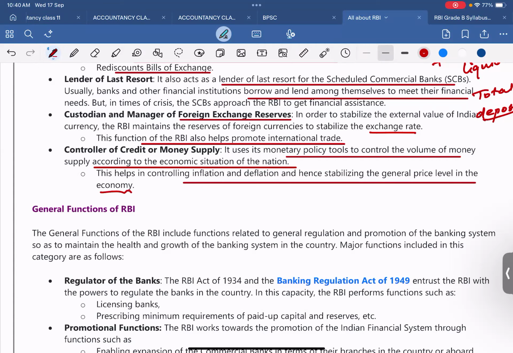What do you mean by inflation? Can anyone tell me? The rise in the cost of goods in the market, sir. Yes. Actually, the rise in the price of goods is considered inflation. And what is deflation? No idea, sir. It means it's the opposite of inflation, sir.